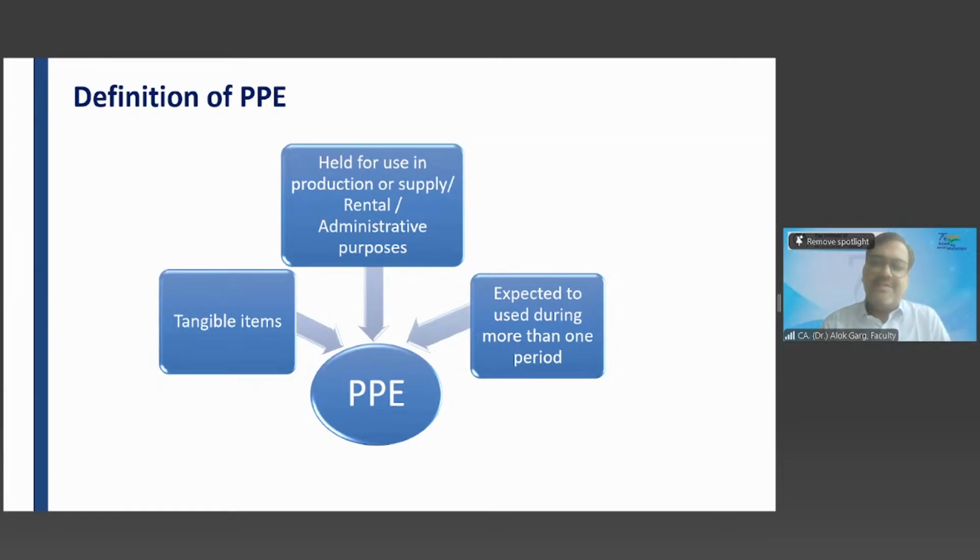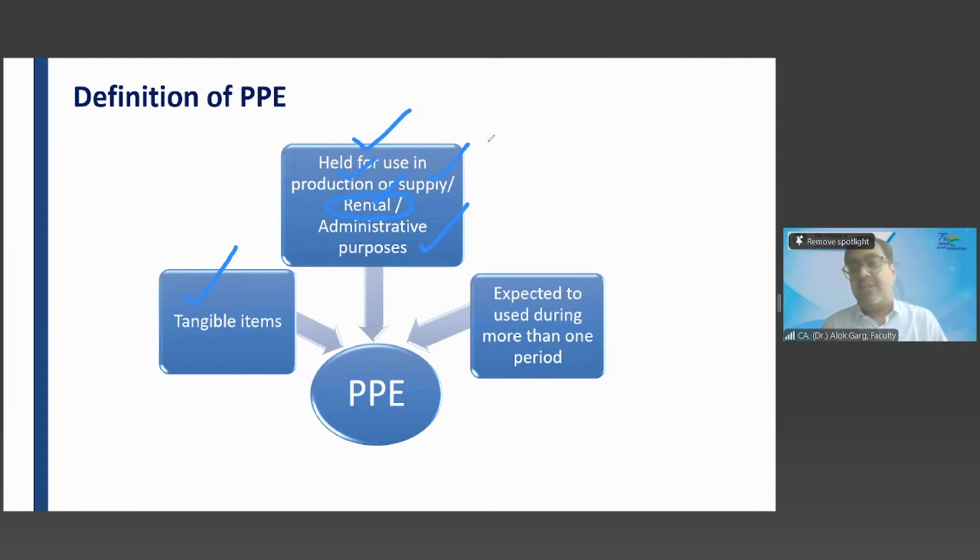Yes. So my dear friends, remember one thing. All tangible items, if held for use in production, supply, rental or administrative purposes, will be considered as PPE, except land and building. If land and building is held for rental purposes, then it will be considered as an investment property. There is a separate standard, Ind AS 40.